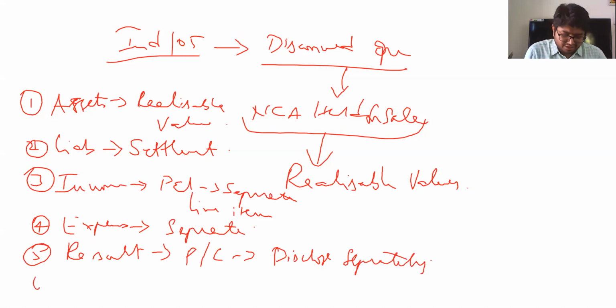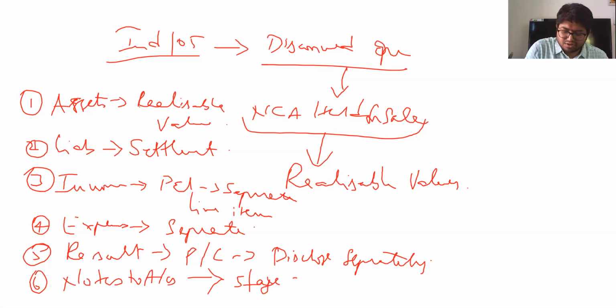And in your notes to accounts, that is your post balance sheet P&L notes to accounts, give the stage of discontinuance. What does stage of discontinuance mean?